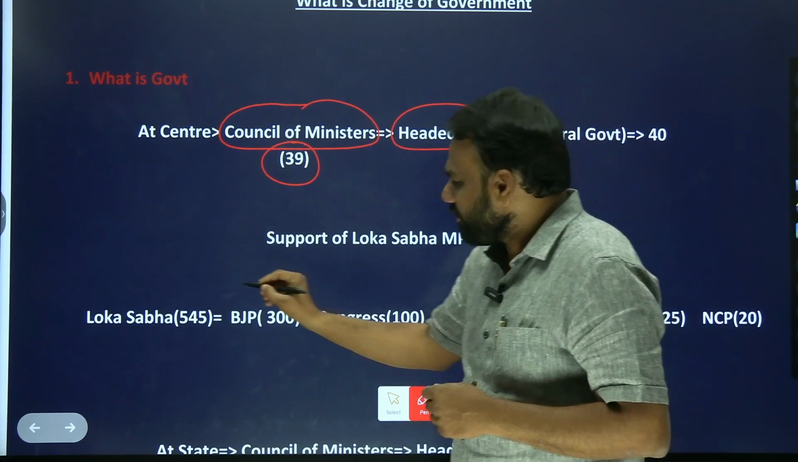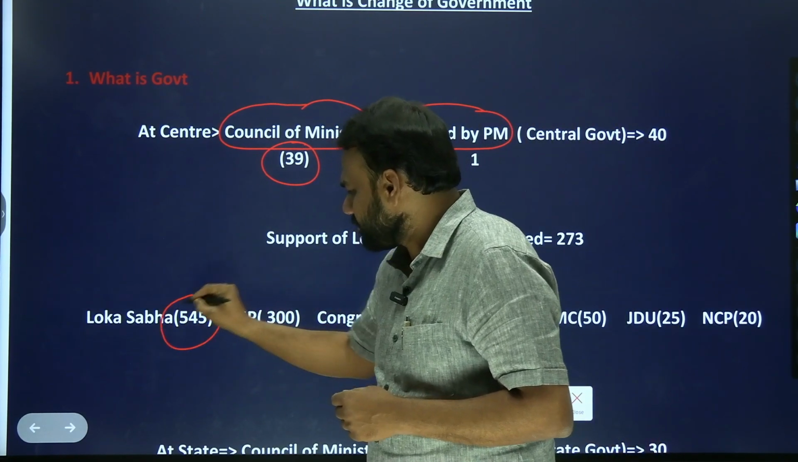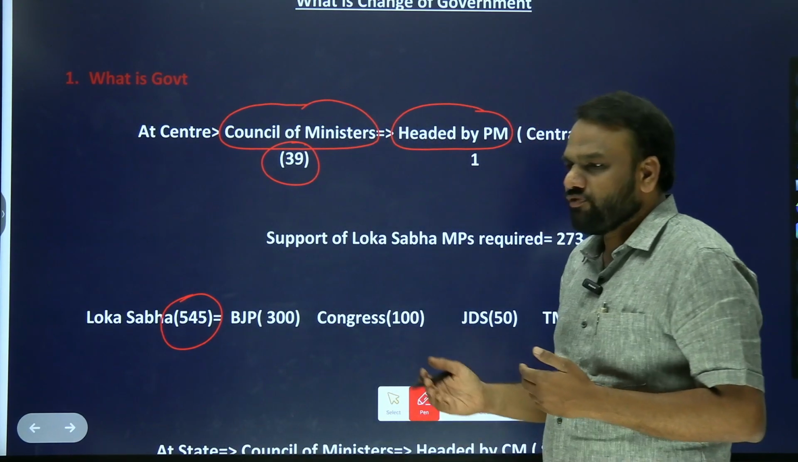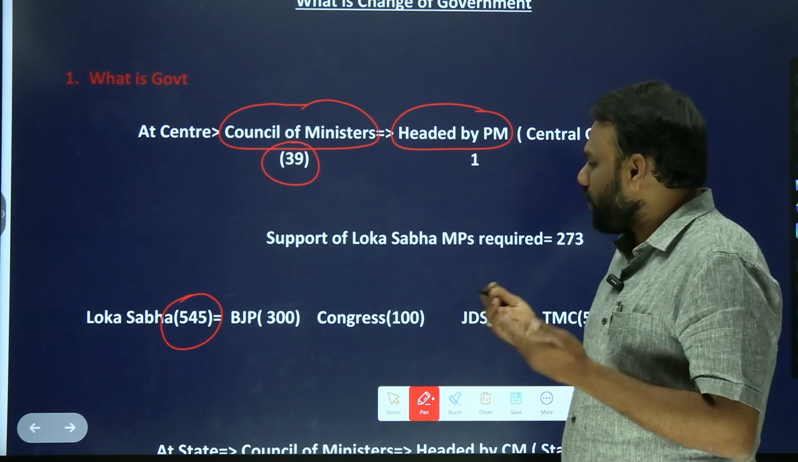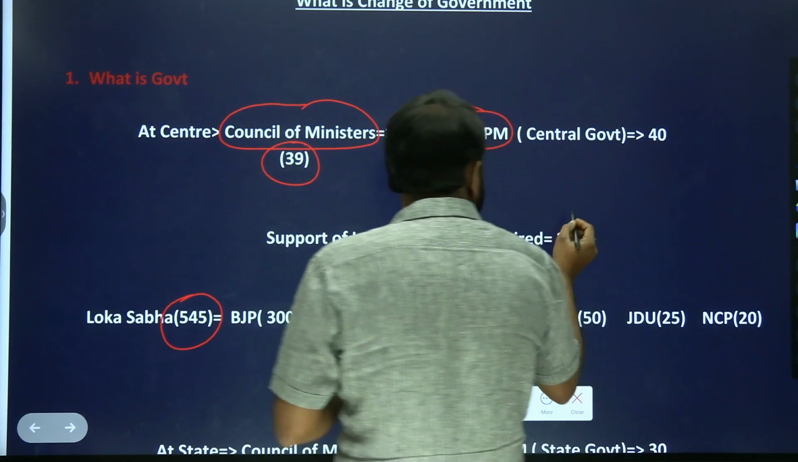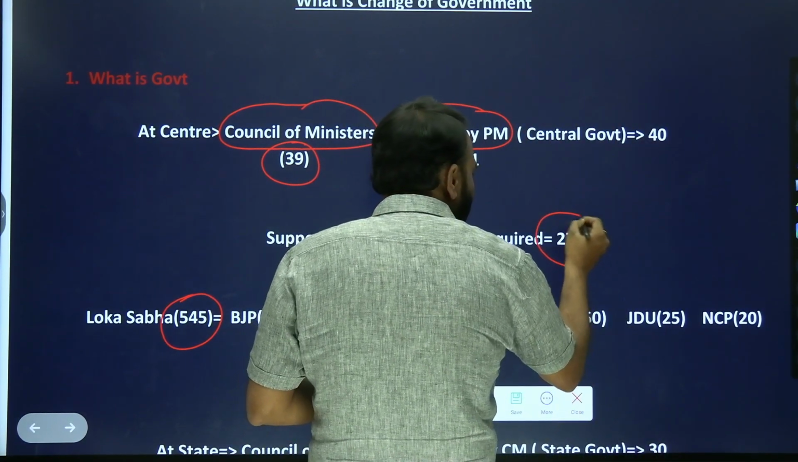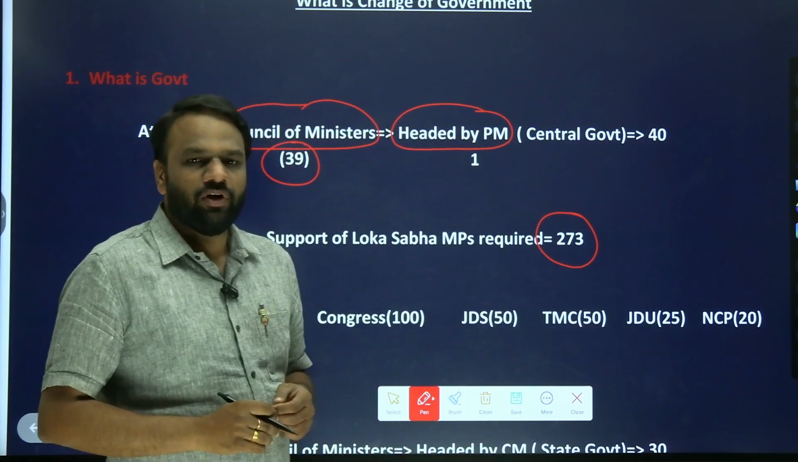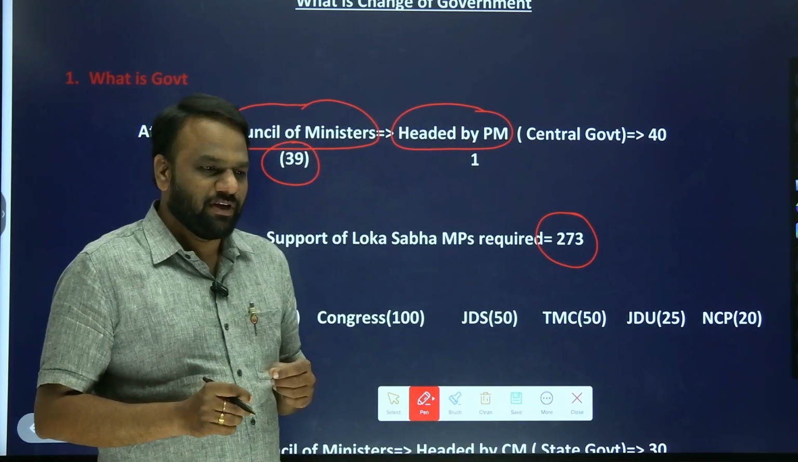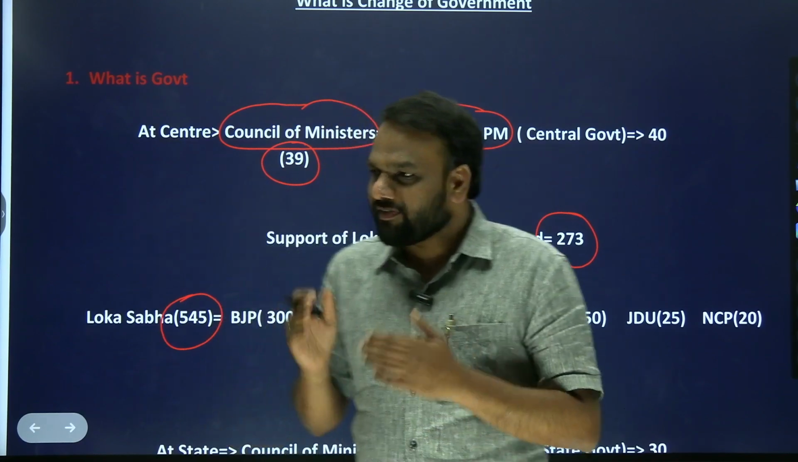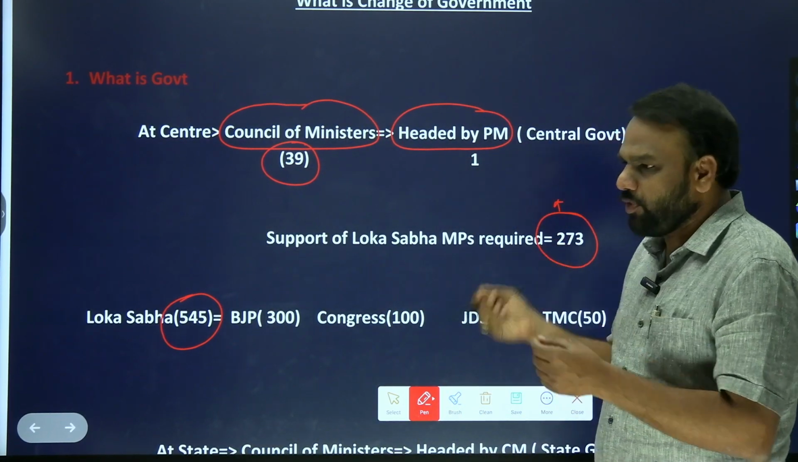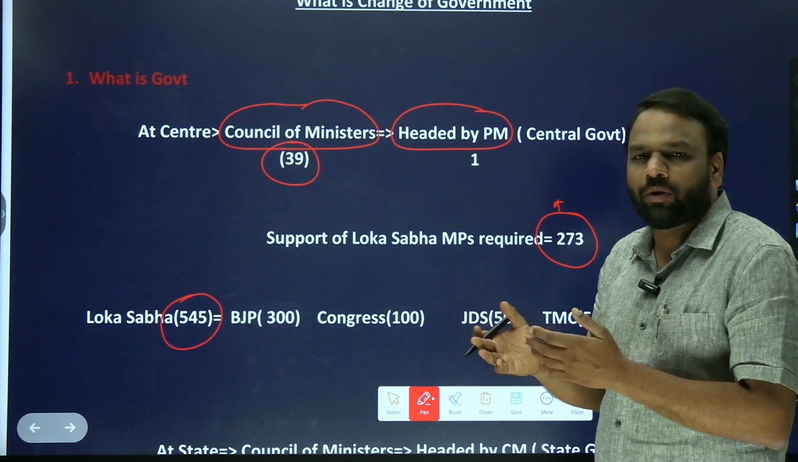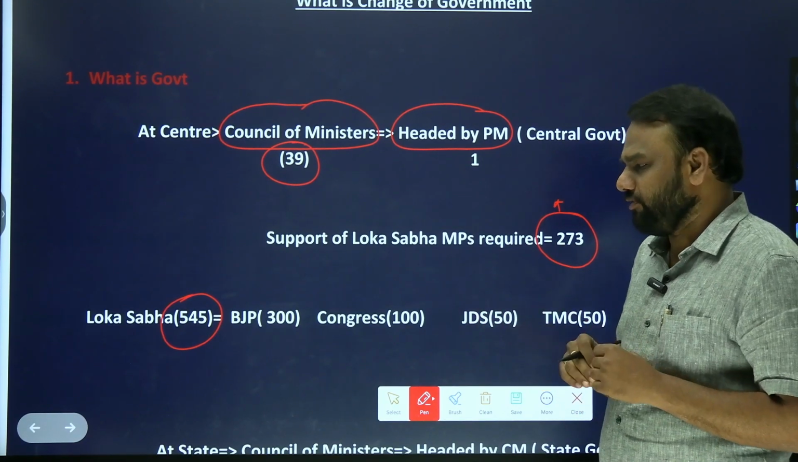In Lok Sabha we have 545 seats. 545 divided by 2 is 272, plus 1. So in order to form a government, we require the support of 273 Lok Sabha MPs. If 273 or more MPs extend support, then a government can be formed.